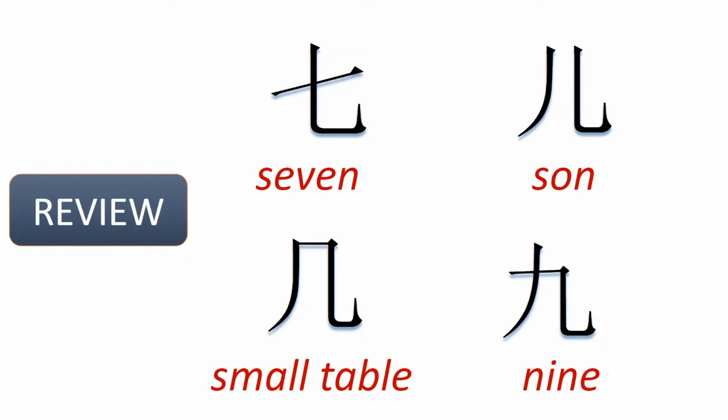That way you are able to tell them apart in the future with no trouble. So here we can see some slight differences, for example, between sun, small table, and also number 9 with the small table, okay? We have some small differences, but very important because in Chinese, they are absolutely different.